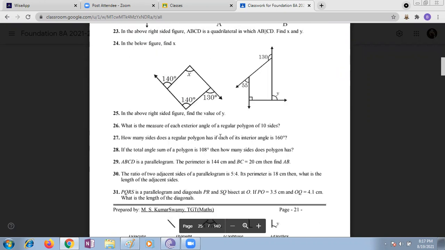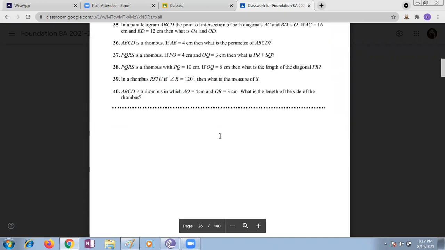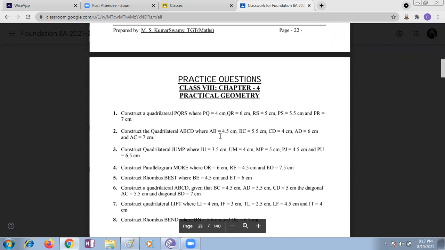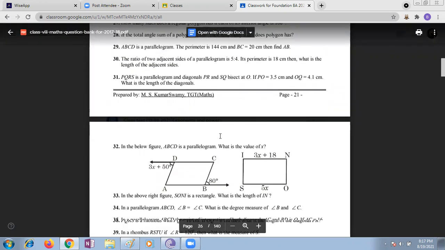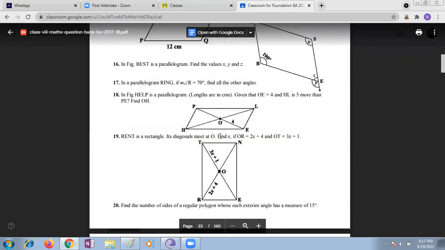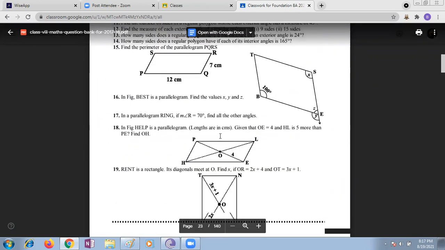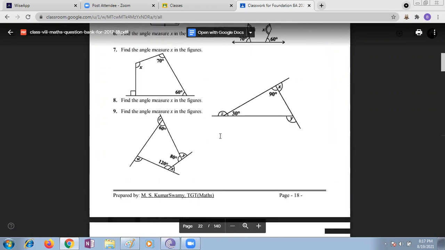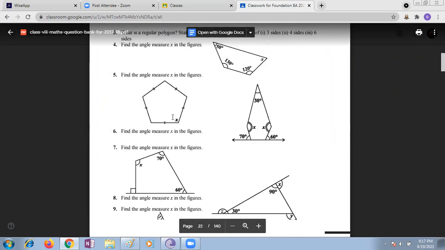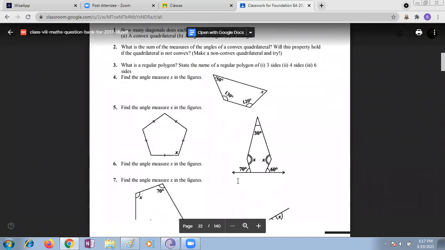We can see the diagram and find out the values of. Please go through. There are beautiful questions in this. There are more worksheets you have. You can go through. If you have any doubts, please let me know, children. We'll discuss in the class too. Already most of the questions I discussed in the class only. If you go through once, you can get an idea. That's all, children. Have a nice day.